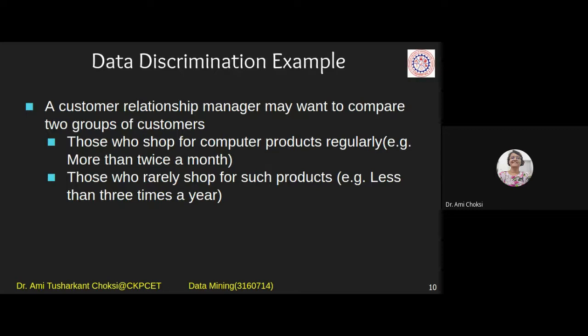So people who purchase more than twice a month, we will motivate to purchase say 4 or 5 times in a month. And people who do not purchase, we will motivate them in such a way that they will be purchasing at least 4 or 5 times in a year. Okay, so that should be our aim.